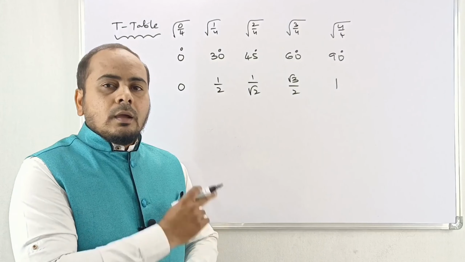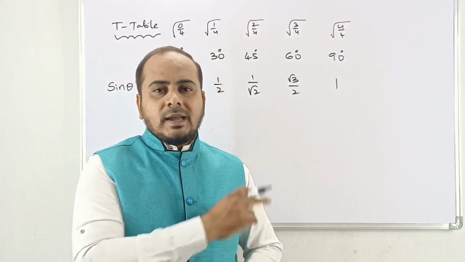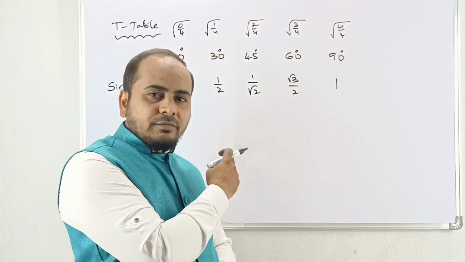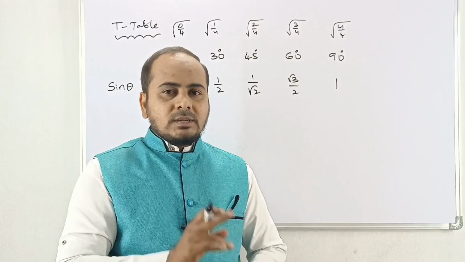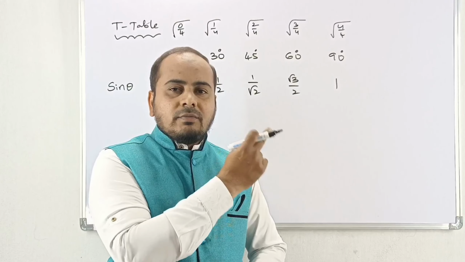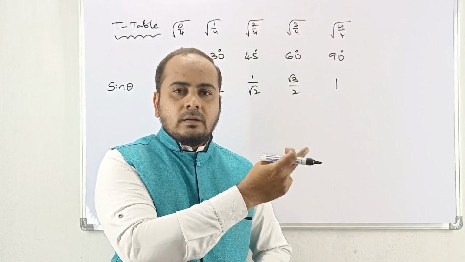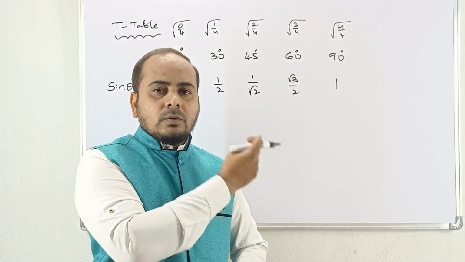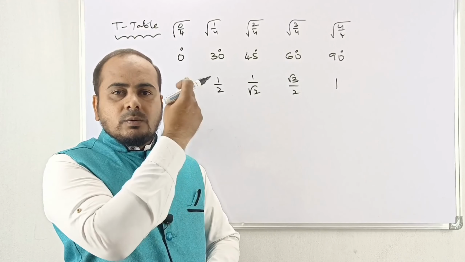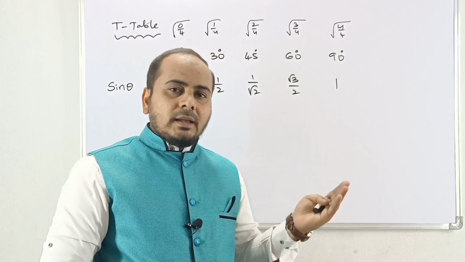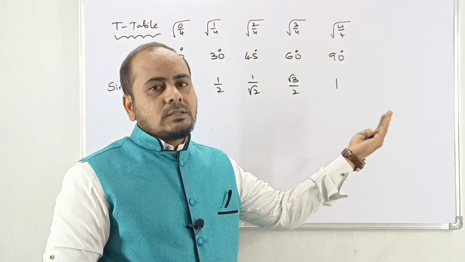Let me see. Sin 30, 1 by 2. Sin 60, root 3 by 2. Sin 90, 1. Sin 45, 1 by root 2. Sin 0, 0. Once again I am repeating. 0, 30, 45, 60, 90. 0, 1 by 2, 1 by root 2, root 3 by 2, 1. And reversed: 1, root 3 by 2, 1 by root 2, 1 by 2, 0. 90, 60, 45, 30, 0. Like this, angles from first to last, last to first, values first to last, last to first.